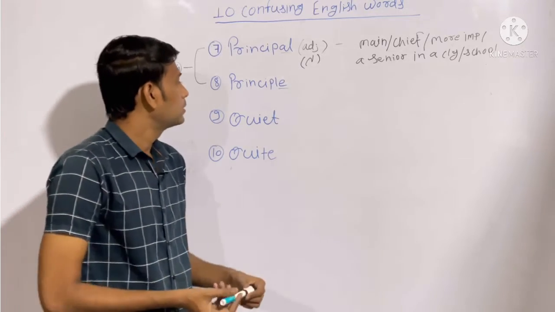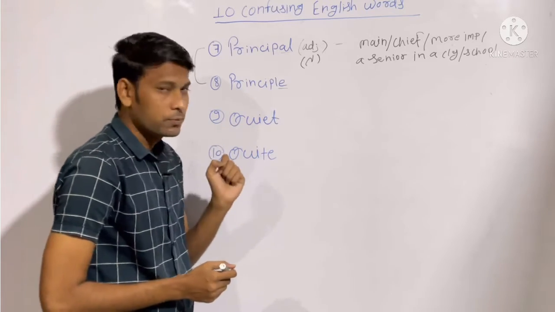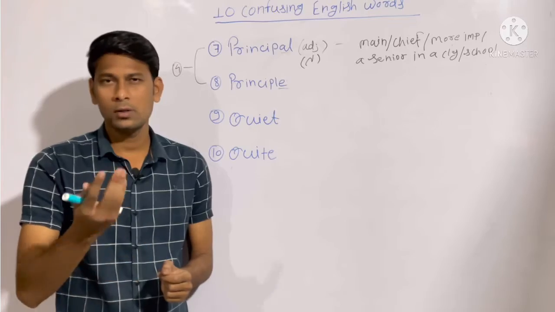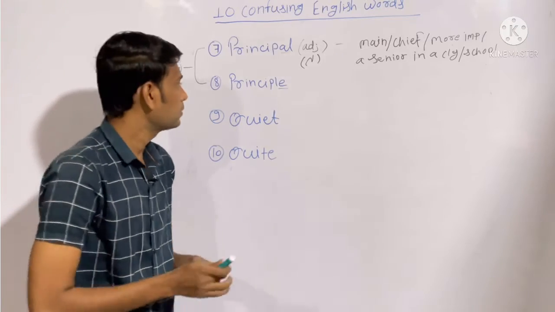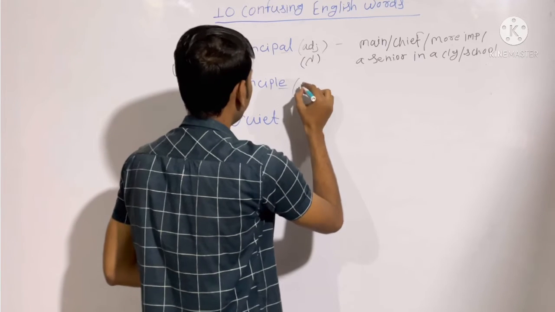All right. The next word is principle. Principle is a noun which means fundamental truth, or you can say a basic law or a basic rule. So this is how the meaning of this word is. Let me write the meaning.